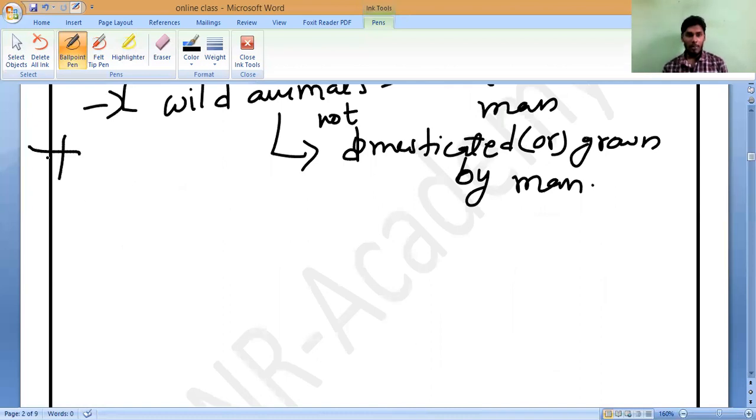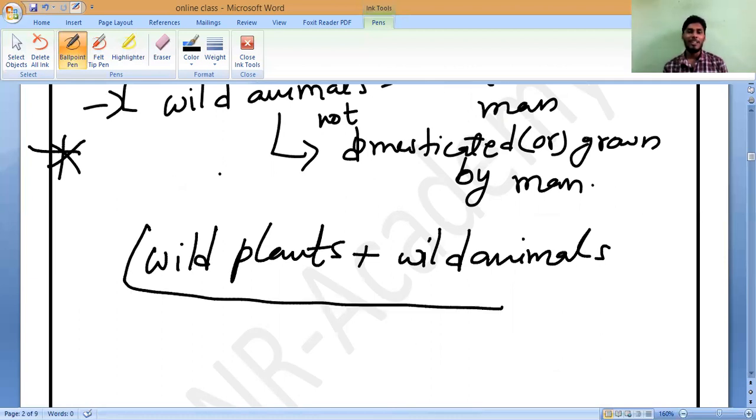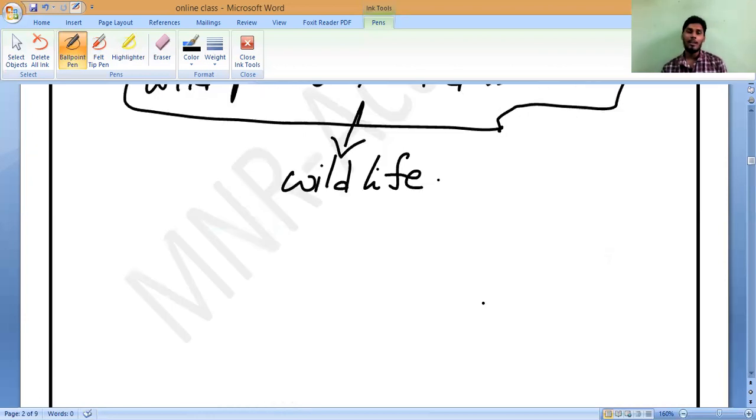Wildlife. If you combine wild plants plus wild animals... Wild animals means maybe somewhere non-veg animals, somewhere veg animals, maybe they are carnivorous, maybe they are omnivorous, doesn't matter. Whatever grows in the forest, everything is called a wild animal. So wild plants plus wild animals, which we call together, is known as what? Wildlife. Any doubt, anybody? This is called wildlife.